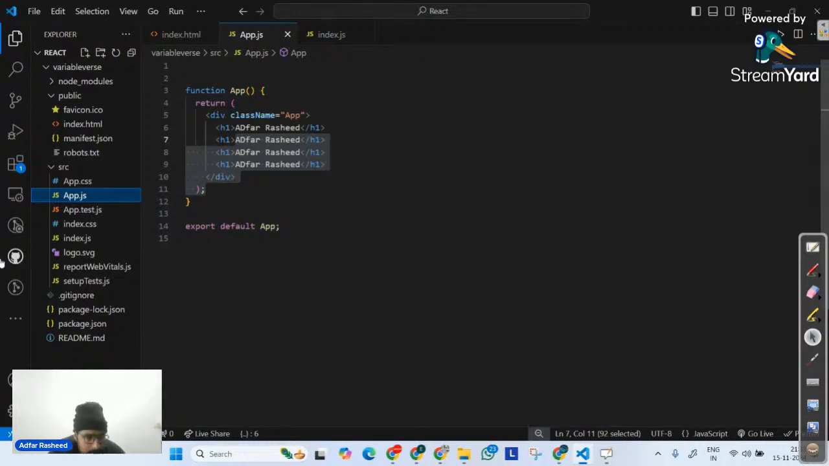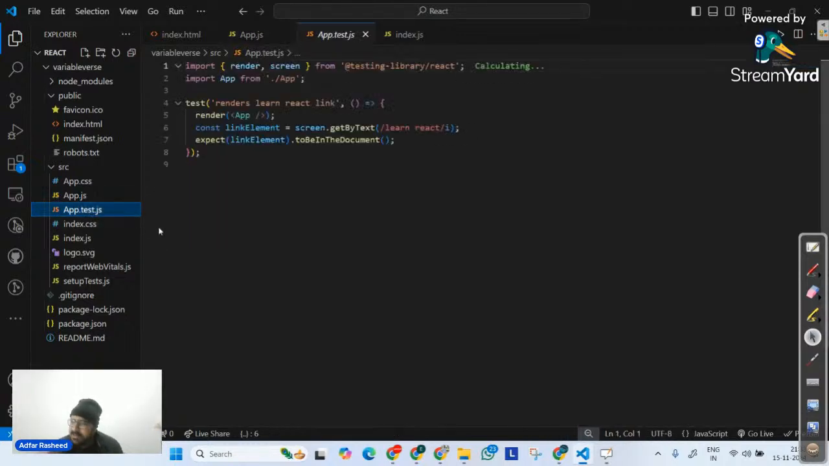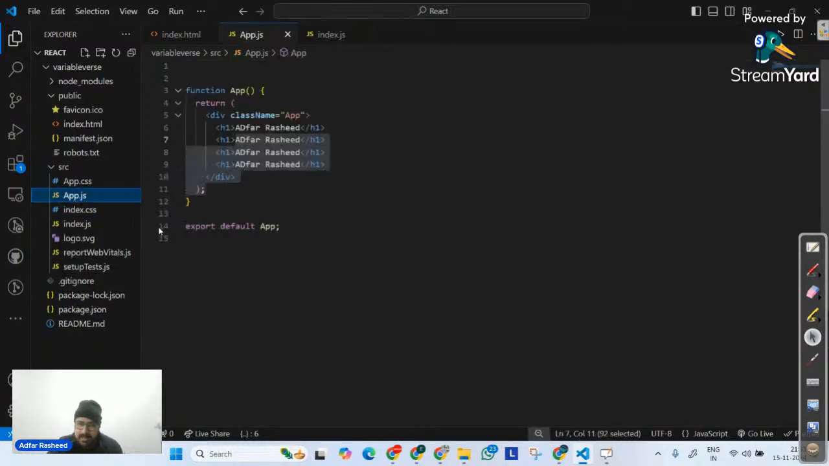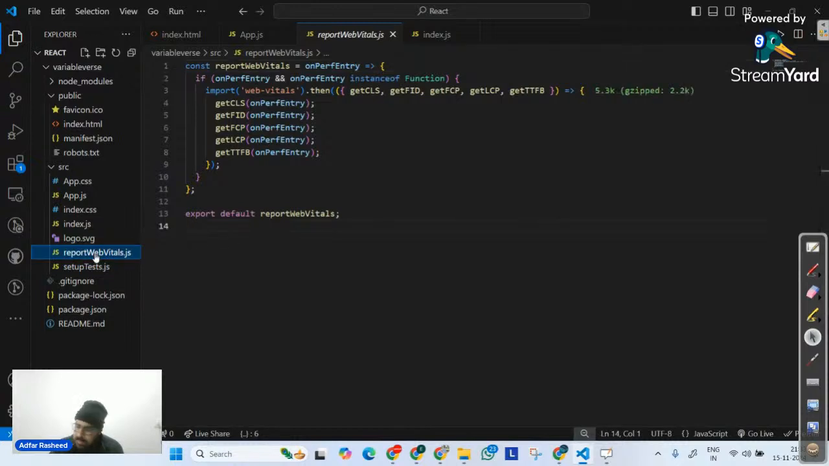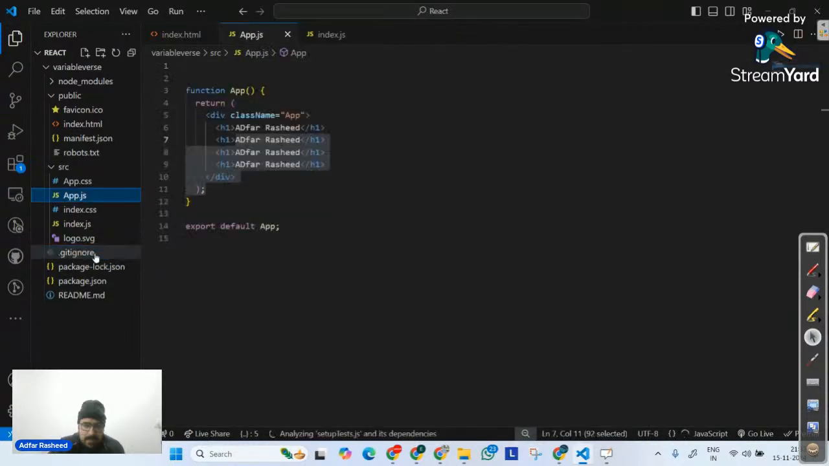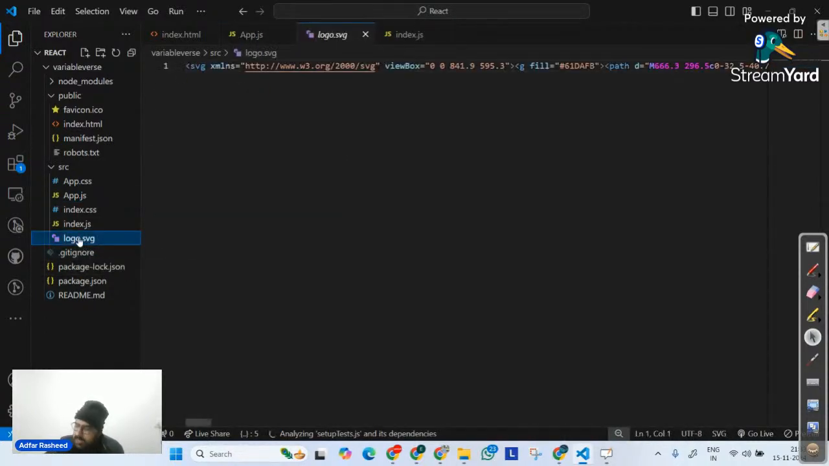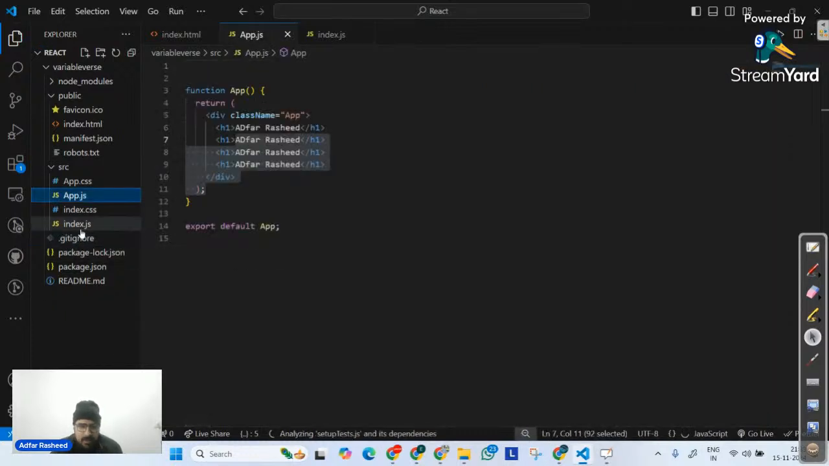But there are also other files, like app.test. Ignore it, delete it. It is used for testing. Later on, if you write tests, in that case you use it. Remove it. Similarly, report web vitals is for the same thing. Remove this as well. I don't need it. Setup tests, remove this as well. Logo SVG, I don't need it. It's an image file, I will remove this as well.